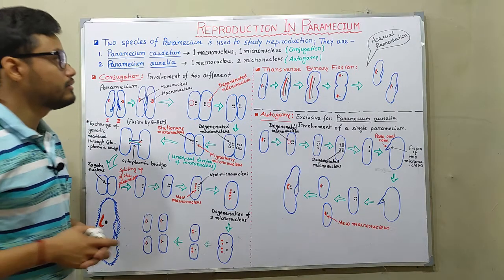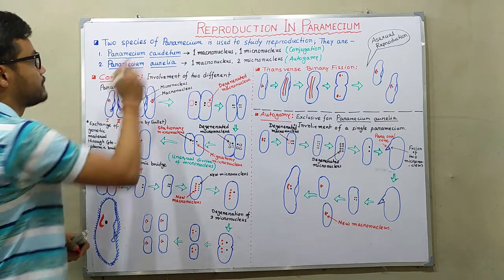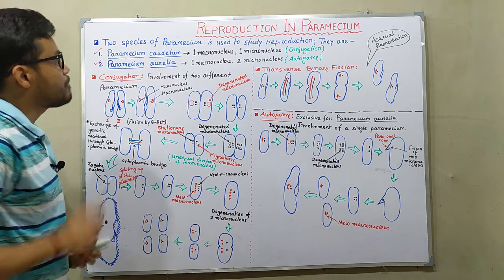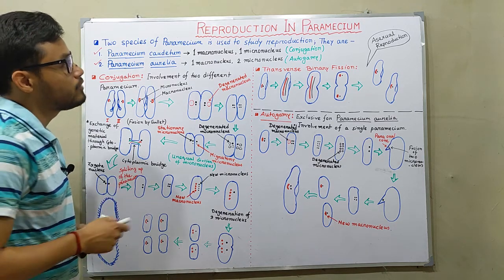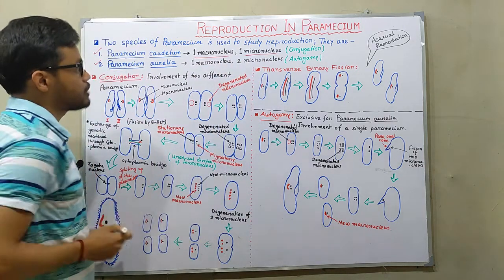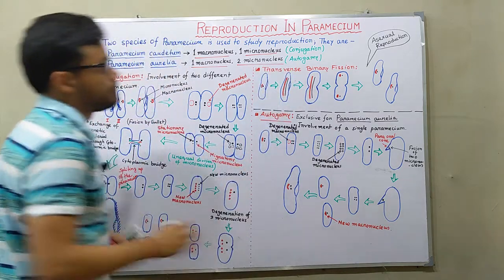Firstly, here we observe two main kinds of Paramecium, that is Paramecium cordatum and Paramecium aurelia. In case of Paramecium cordatum, one macronucleus along with one micronucleus is observed, and in case of Paramecium aurelia, one macronucleus along with two micronuclei is observed.